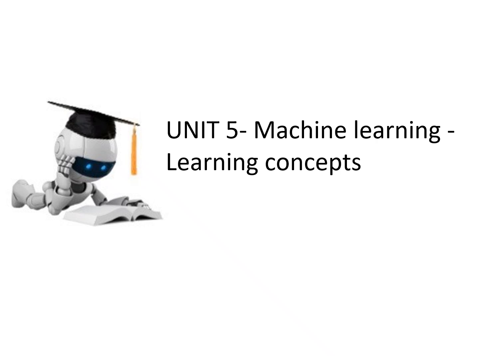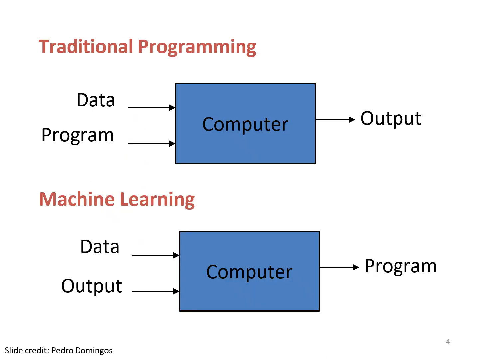Good morning, everyone. So, today we are going to see Unit 5, Machine Learning, with the help of the learning concepts in artificial intelligence. This is one of the very important areas of artificial intelligence. Machine learning generally enables computers to learn from data and improve their performance without being explicitly programmed. It is widely used in applications such as recommendation systems, speech recognition, autonomous vehicles, healthcare and financial areas. So this is the basic introduction to machine learning as an important area of artificial intelligence.